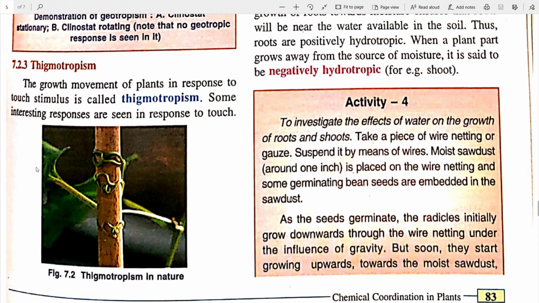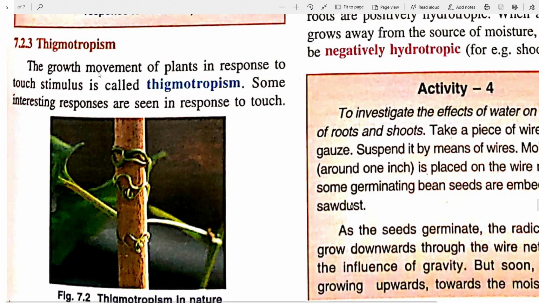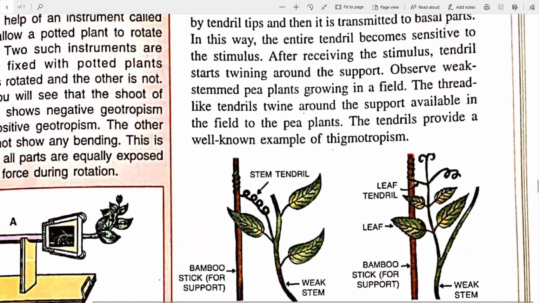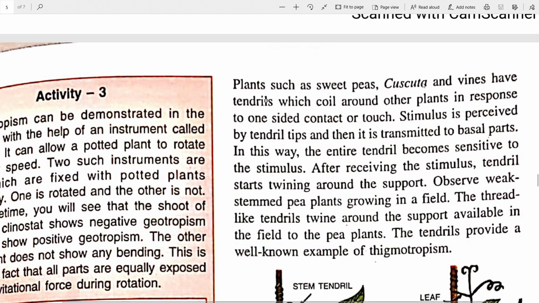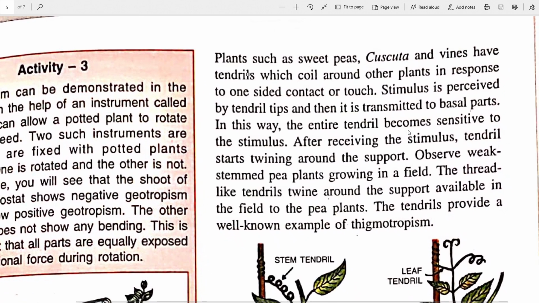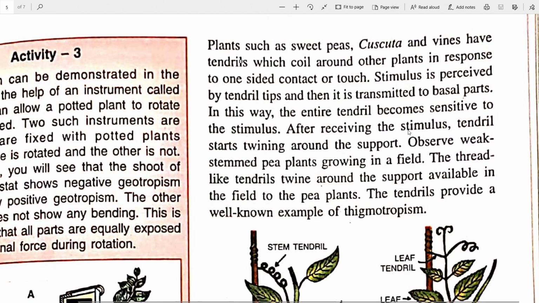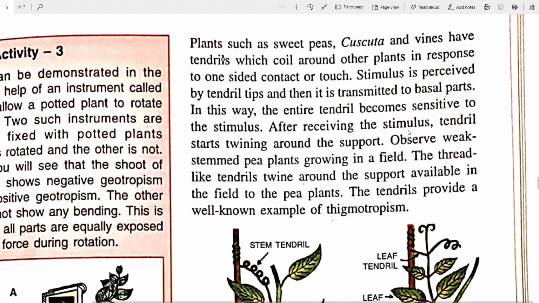Let's go to thigmotropism. The growth movement of plants in response to touch stimulus is called thigmotropism. Some interesting responses are seen in case of touch. Let's show you. Plants like sweet peas, cuscuta, and vines have tendrils which coil around other plants in response to one-sided contact or touch. Stimulus is perceived by the tendril tips and then it is transmitted to the basal parts.